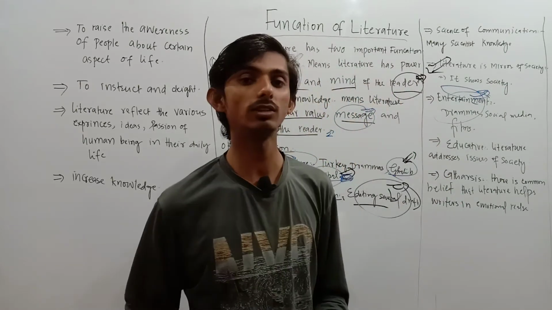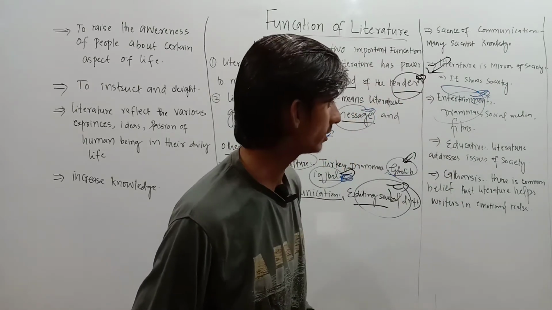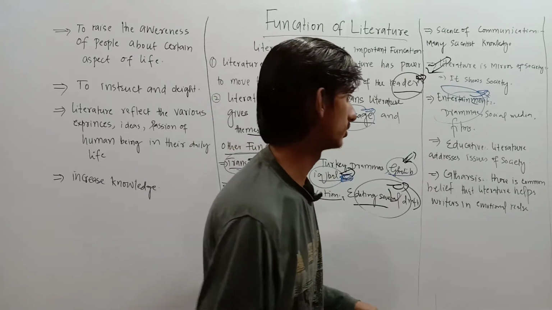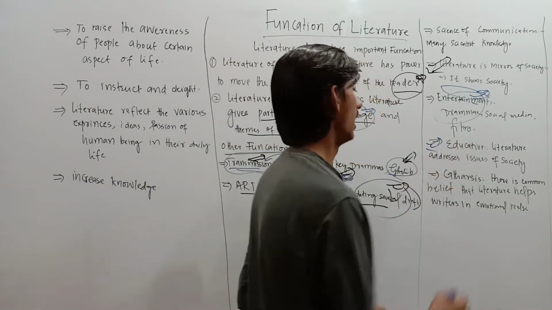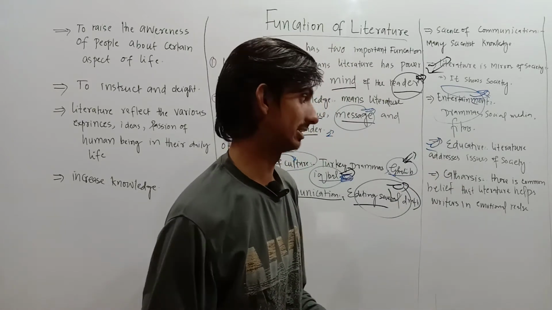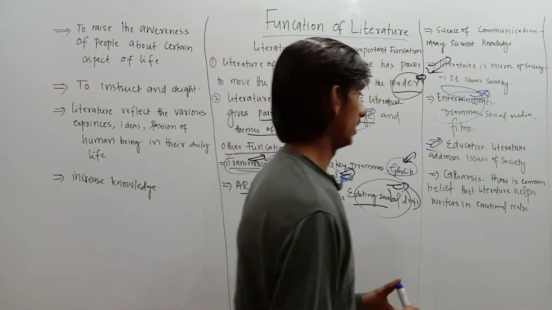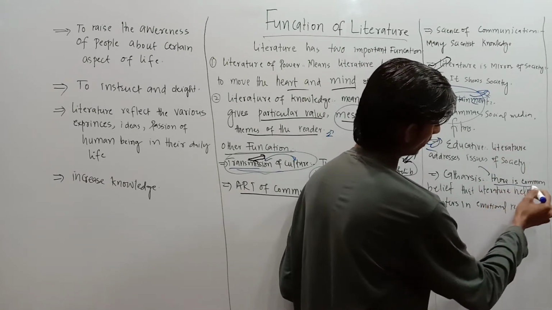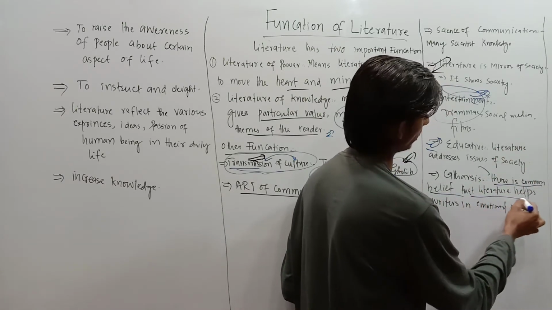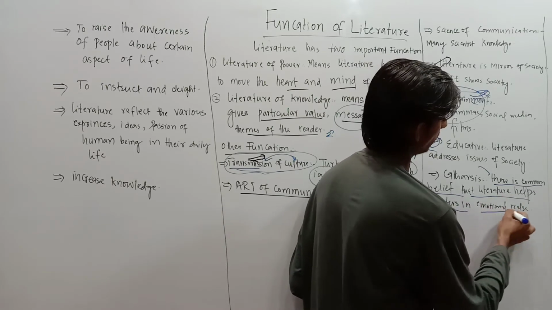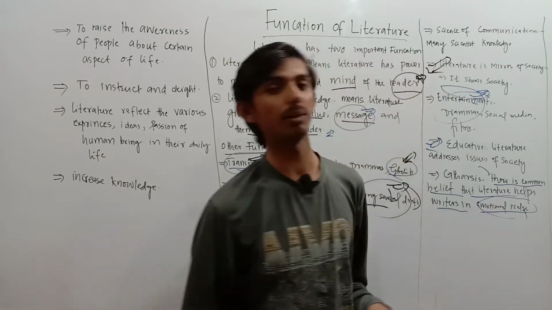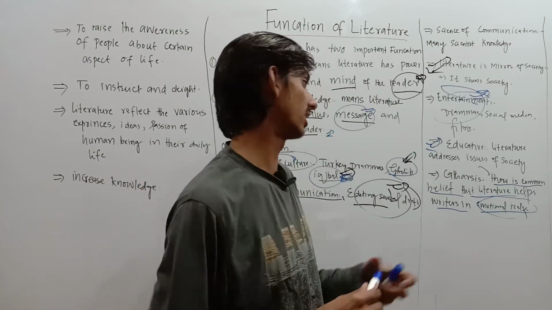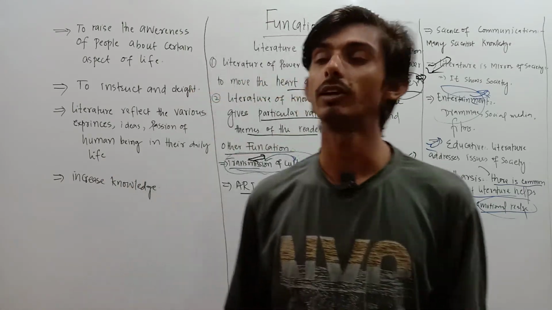Another function is educative. Literature addresses the issues of society. This is the educative function. Another function is catharsis. You have to understand this term, catharsis. There is a common belief that literature helps writers in emotional release. For example, I am reading a novel and I am attached to that novel. This is catharsis.